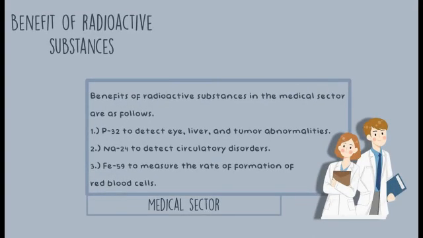Okay, then I will explain the benefits of radioactive substances. The first is the medical sector. Benefits of radioactive substances in the medical sector are as follows. P-32 to detect eye, liver, and tumor abnormalities. Na-24 to detect circulatory disorders. Fe-59 to measure the rate of formation of red blood cells.